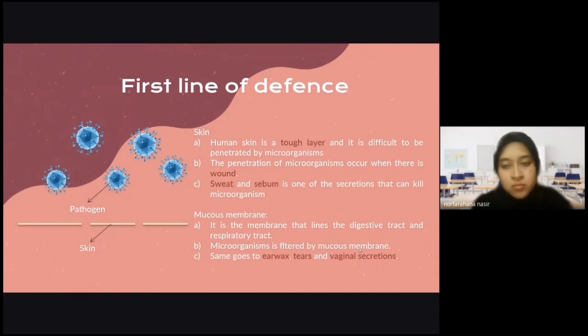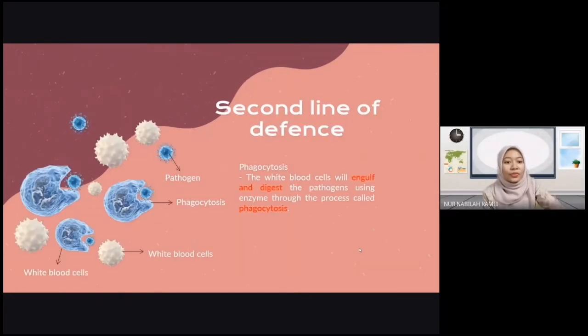So don't worry, because we have our second line of body defense. The second line of body defense involves your white blood cells. When the pathogens are able to pass through the first line of body defense, your white blood cell will immediately notice the presence of this pathogen and come to the scene.